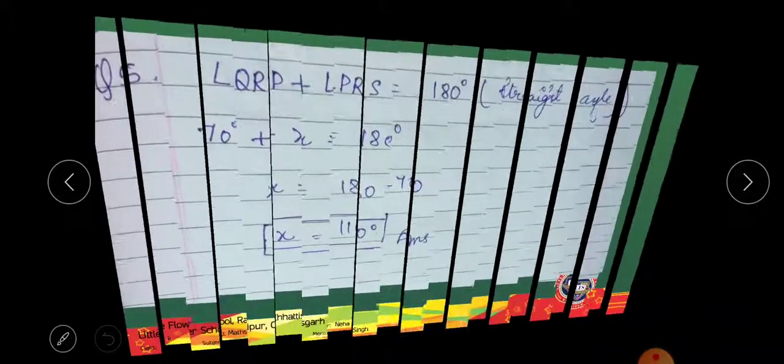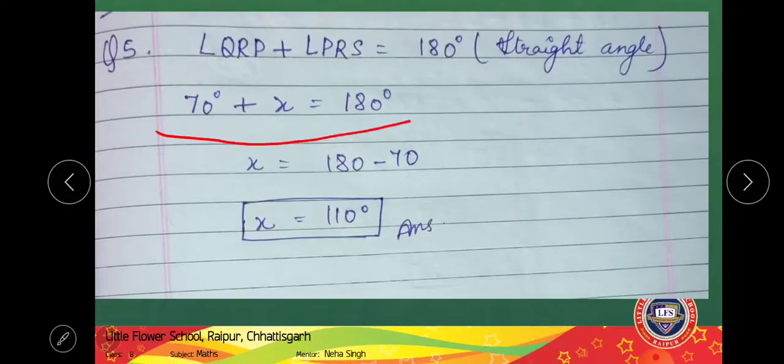Now coming to the fifth question, in each of the following triangles find the value of x. So in the first, let us see how we are going to solve. These are forming a linear pair. This is a straight line, so this angle will be 180 degree. So 70 plus x, we can write it as 180 degree, right? Straight angle. So x will be 180 minus 70, that is 110 degree, right?